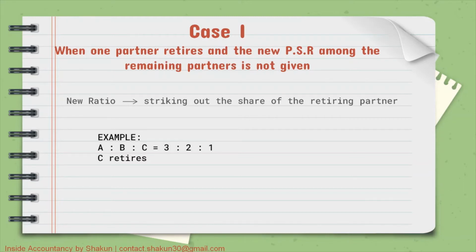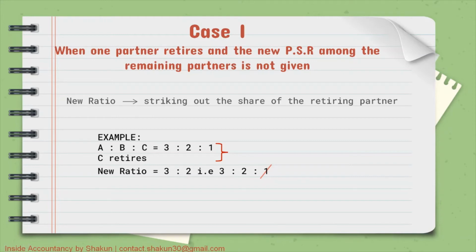So let's say there are three partners A, B and C sharing profits in the ratio of 3:2:1 and C retires from the firm. This is the information that may be given in the question. So no new ratio is given, only the fact that C is retiring is given in the question. So how do we calculate the new ratio? The new ratio can be calculated by striking off the share of the retiring partner in the old ratio. So the old ratio was 3:2:1. Out of this 3:2:1, we have struck off the share of the retiring partner. So what is left? 3:2. So 3:2 is the new ratio.